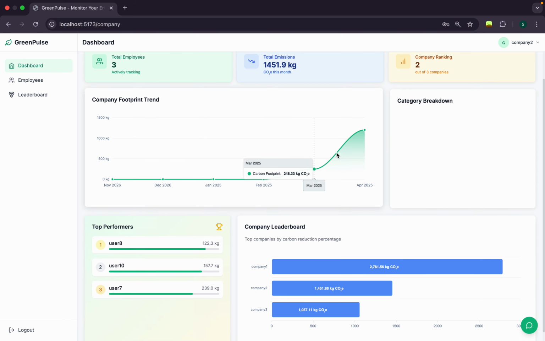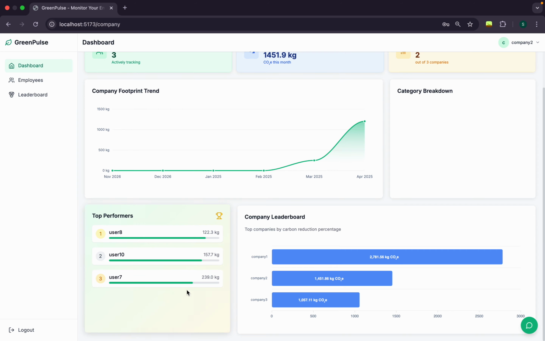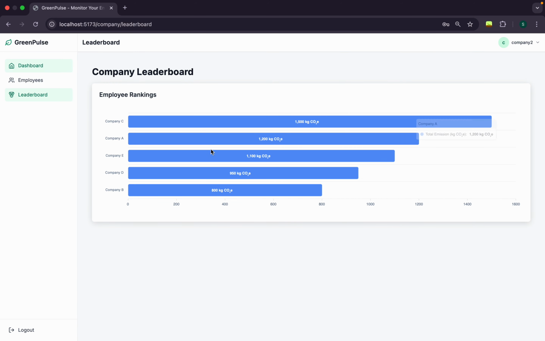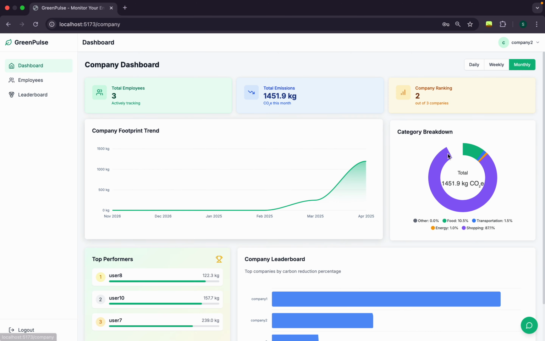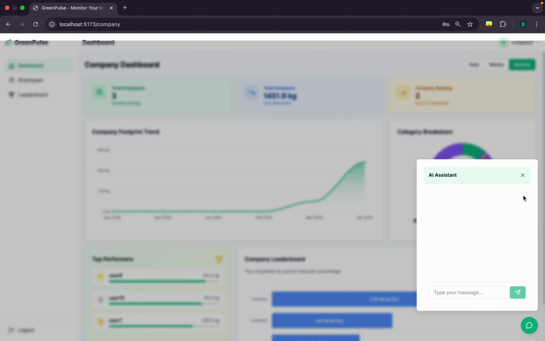So this is the company dashboard. We can see the total number of employees, the total emission of the company this particular month, the company ranking, the top performance, the leaderboard, the footprint. There's also a leaderboard here with different companies, so we can see and compare the emissions. There's also category wise breakdown. We've also provided an LLM for the companies as well. So yeah, top performing companies can qualify for perks like government tax exemptions or green certificates based on their impact.